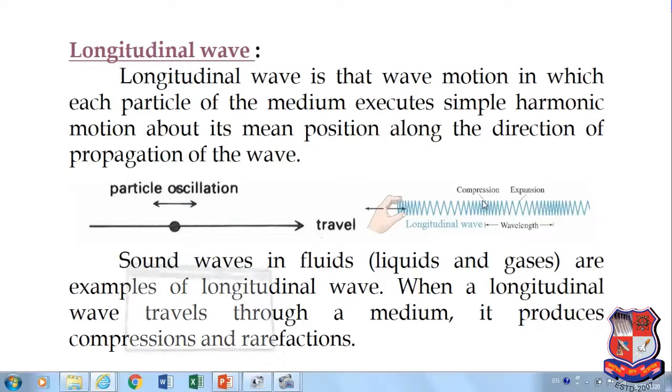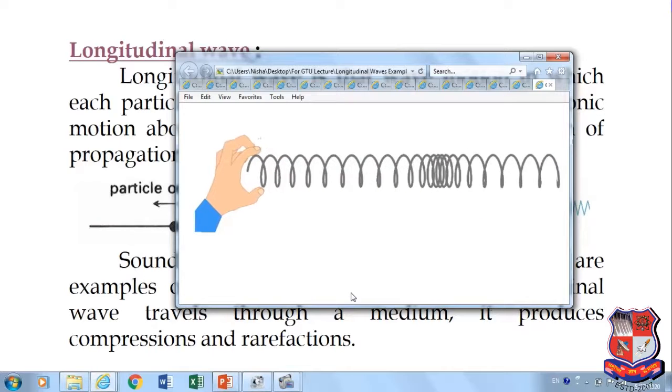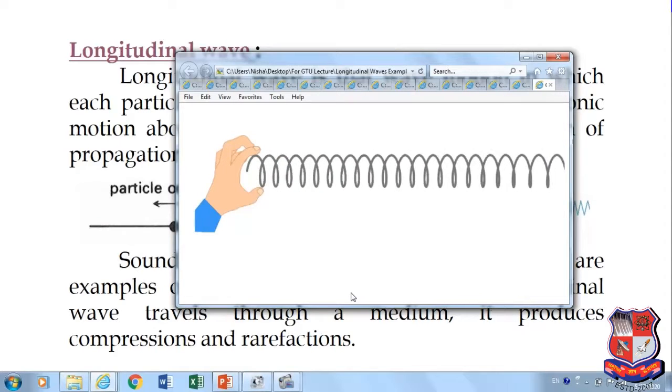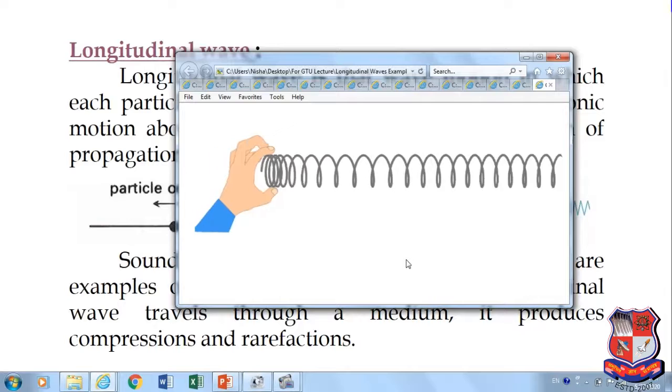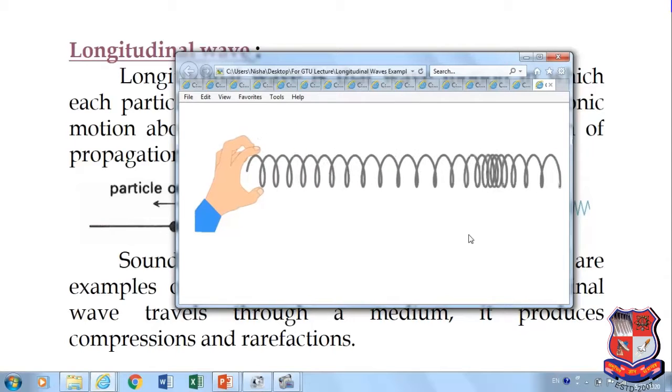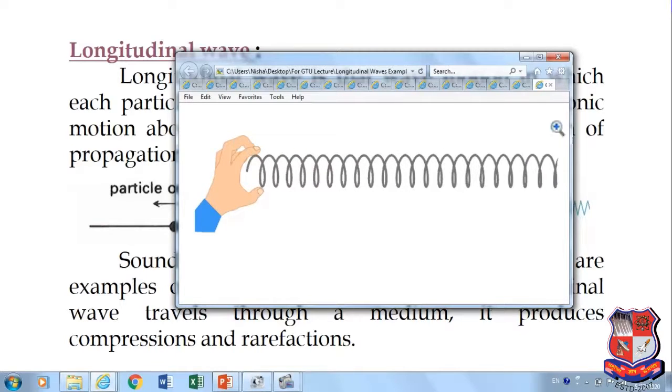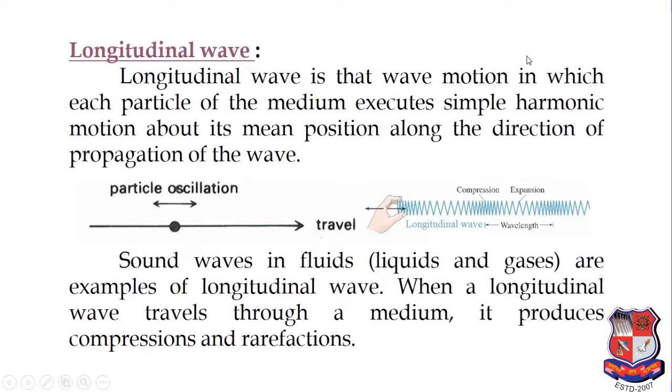In the same way, let us consider another example. This is the best example. We can show that. Okay, I think you have understood. Sound waves in a fluid, for example liquids and gases, are examples of longitudinal waves. The longitudinal wave travels through a medium. It produces compression and rarefaction.